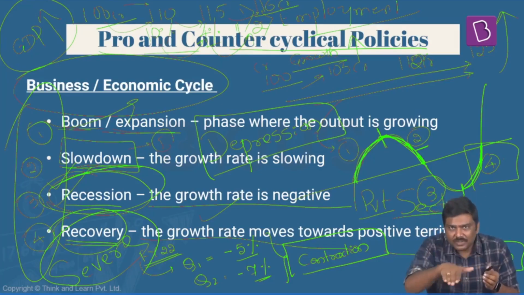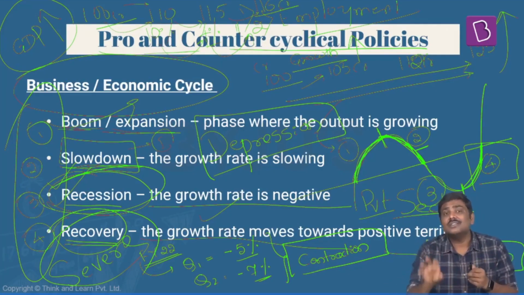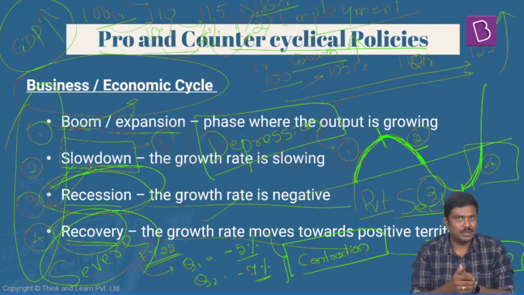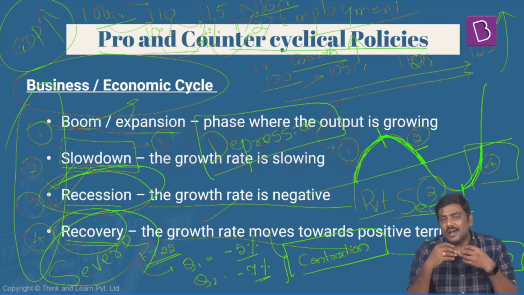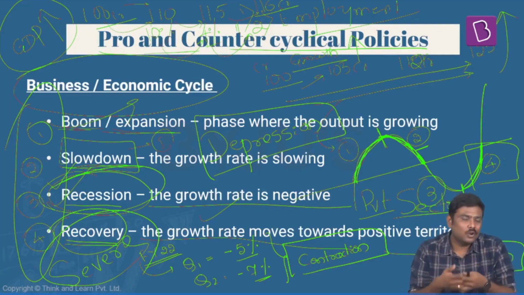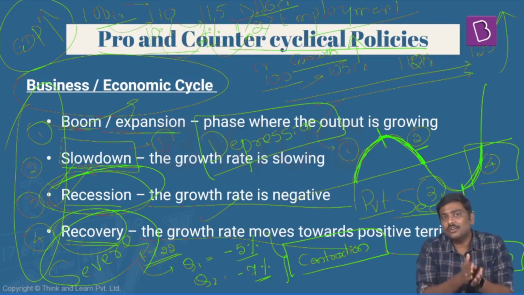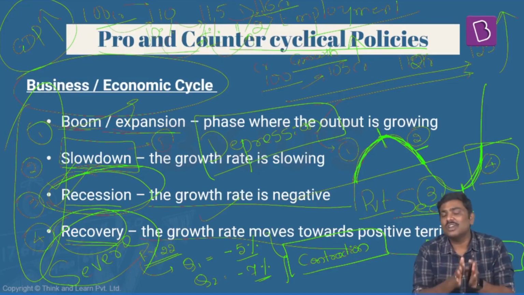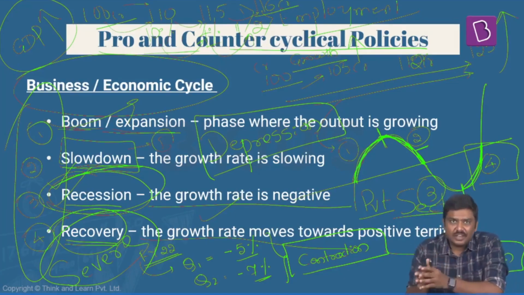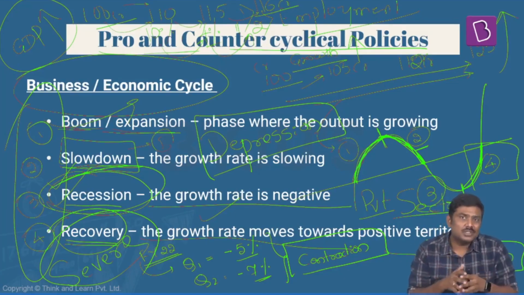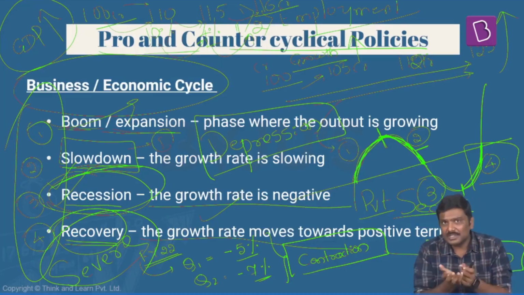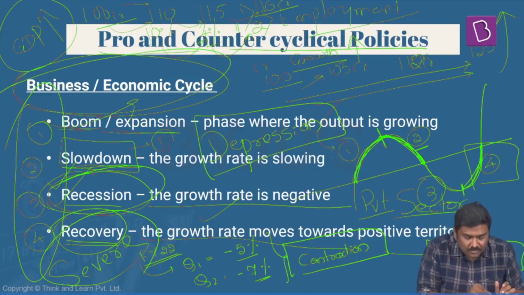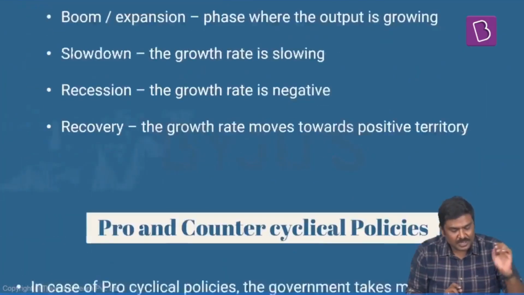If the slide continues like this, a severe recession is called a depression. Please understand this. The last depression that the global economy experienced was back in the year 1929, 1930. In the last 2 or 3 decades, yes, we have experienced a recession here and there, but we have not yet come across a very big global economic scale depression as such. Okay, so this is a basic understanding of a business cycle or economic cycle.